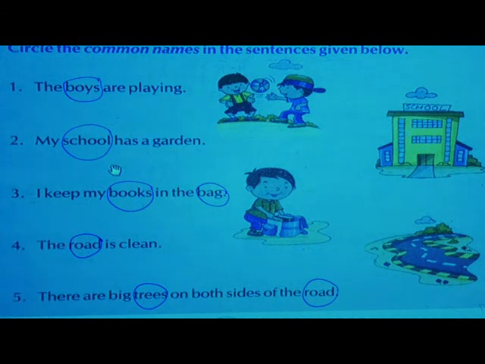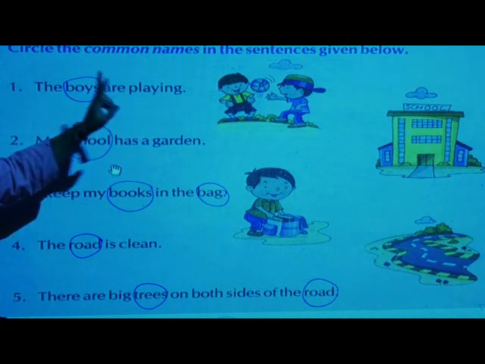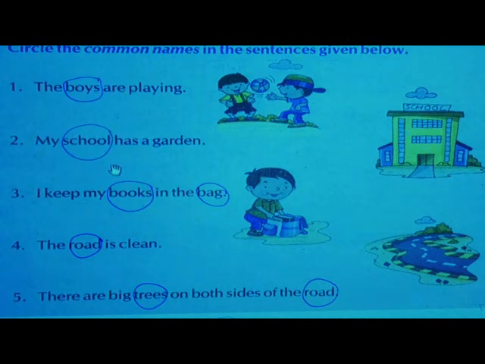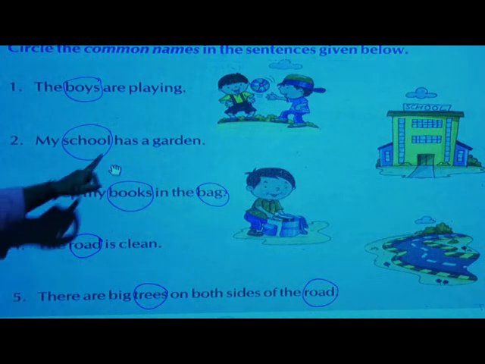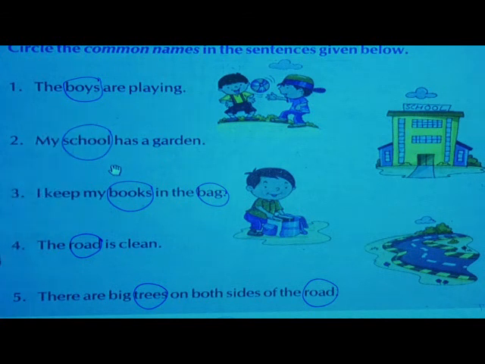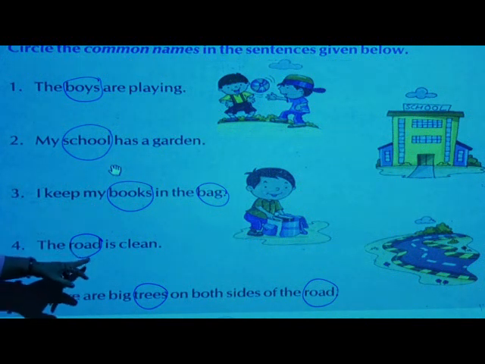Now repeat after me. The boys are playing. My school has a garden. I keep my books in the bag. The road is clean.